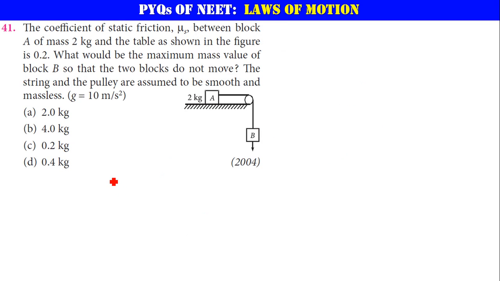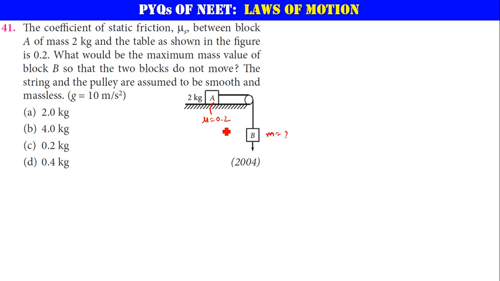Next, the coefficient of friction between the block A of mass 2 kg and the surface is shown in the figure. That is mu is equal to 0.2 here. What would be the maximum mass of block B so that the blocks do not move? These two blocks should not be moving. That's what you want. The string and pulley are assumed to be smooth and massless, so here the pulley will not have any friction coming into the picture.